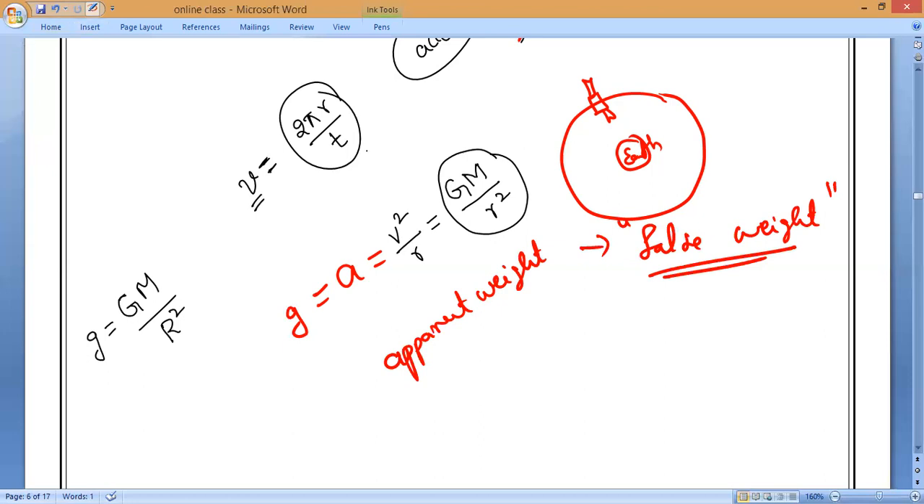Now, what is the statement? We have to find why we are feeling weightlessness. That is what. Write it. The apparent weight of a person inside an artificial revolving satellite.